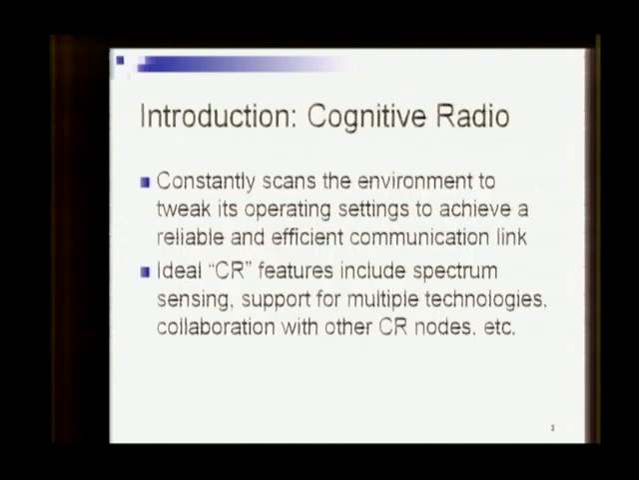So what exactly is a cognitive radio? Cognitive radio essentially is an intelligent transceiver device which constantly scans the environment to tweak its own performance settings. It analyzes data which it gathers from the network around itself, and based on that it tweaks its operating settings to communicate more reliably and efficiently. An ideal cognitive radio, or an ideal CR, has features that include more than spectrum sensing. It can also include support for multiple technologies, support for multiple standards, and collaboration with other CR nodes in the network so as to utilize the network resources in the best possible way.